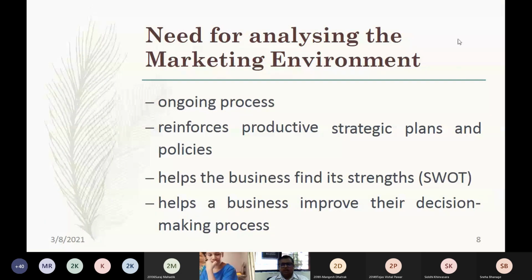The next point is it helps the business find its strengths, doing the SWOT analysis. Some businesses take advantage of the situations while some others do not. I'll give you an example of the COVID pandemic once again. During the time when the lockdown was declared by the state government, it was very strictly implemented.